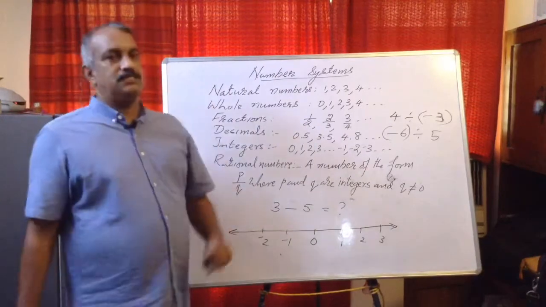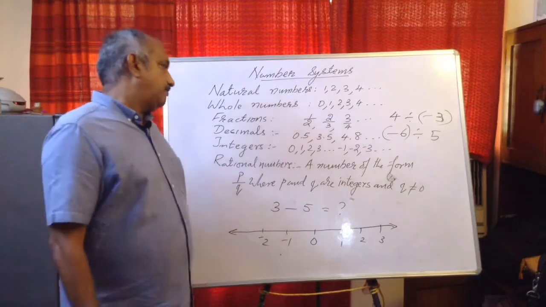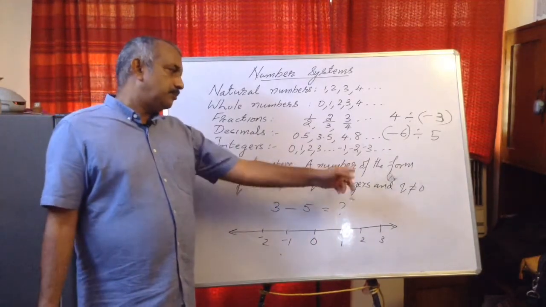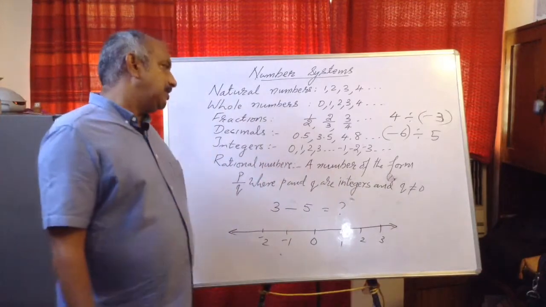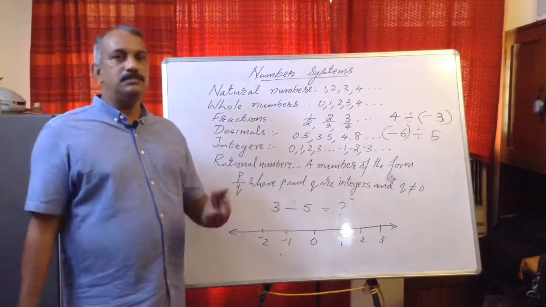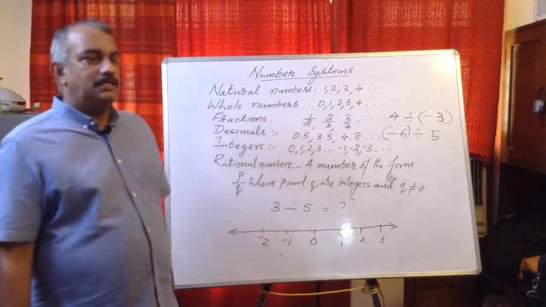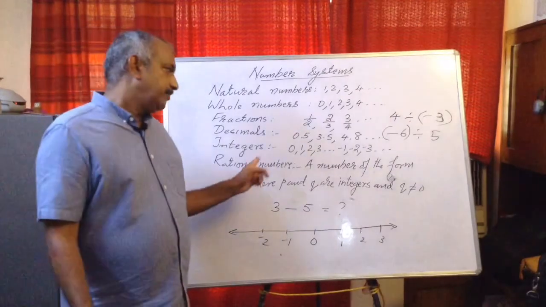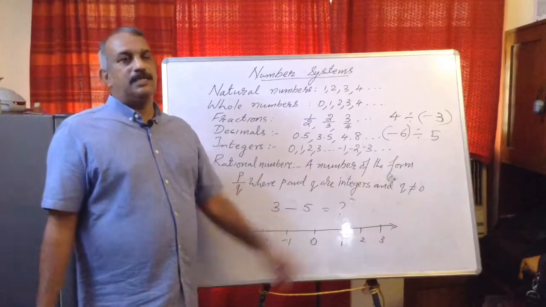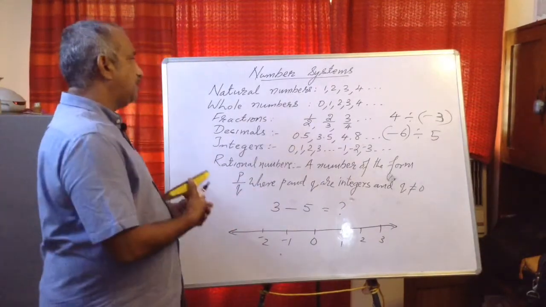So there are three conditions you have to check whether the given number is a rational number or not. First one, it should have numerator and denominator. Second one, both numerator and denominator should be integers and denominator should not be equal to 0. If these three conditions are satisfied, then you can say that the given number is a rational number. I'll tell you once again. It should have numerator and denominator. Both should be integers and denominator should not be equal to 0.